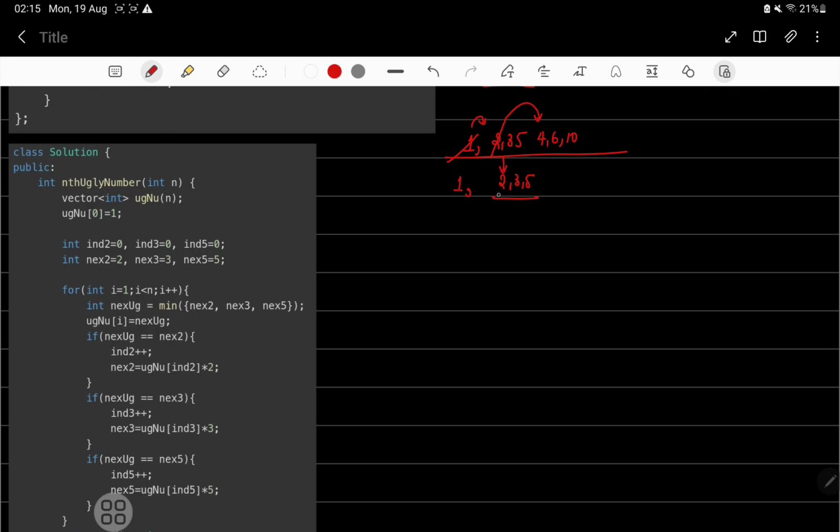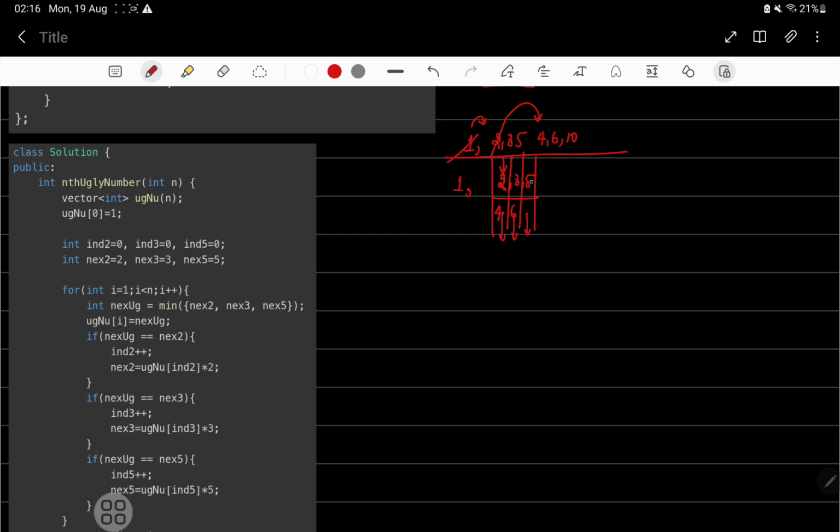I will choose 2. Now I know that this will have another number for my contention. So 2 will give me 3 values, 3, 5. These 3 values will give me their next successors, or the next ugly numbers. Now it was 2, the next ugly number that this can give me is 4. The next ugly number that this can give me is 6.